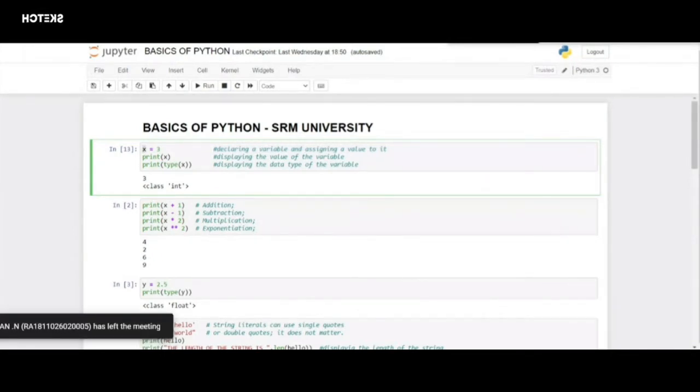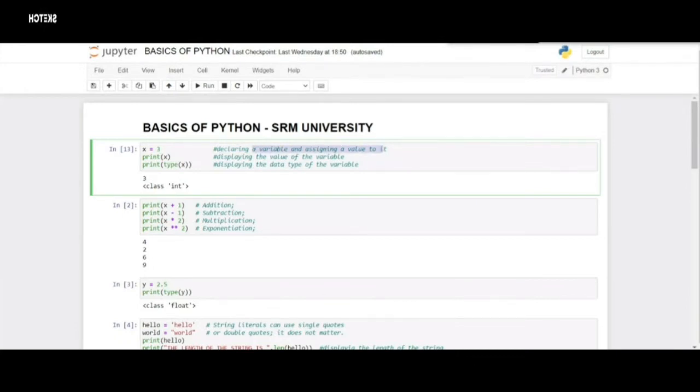See, I have written a piece of code here, but to the layman, it might not be understandable. But whenever they read these statements, declaring a variable and assigning a value to it, they might have at least an idea of what we are doing here. That's what the comments are used for.